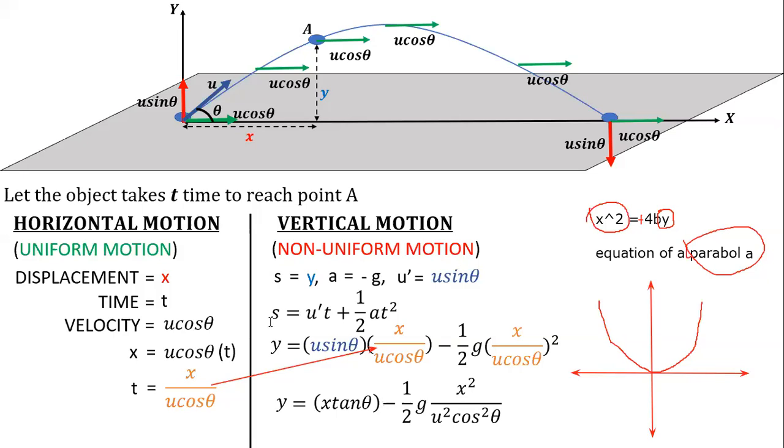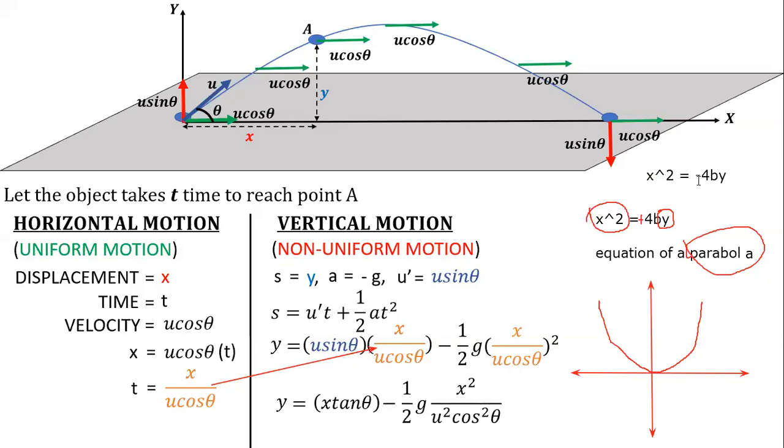So if I shift this minus over here, the equation will be of the form x square equals minus 4by. Whatever I am writing over here, 4by, is nothing but the actual generalized equation of a parabola in maths. So don't get confused about why you are using 4b and what b is.